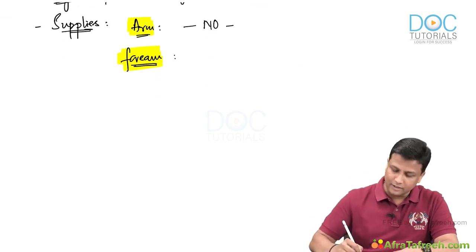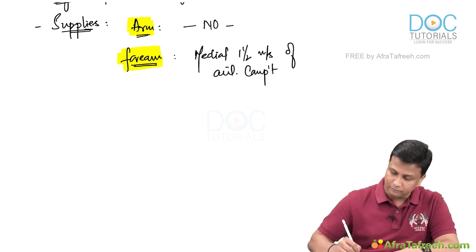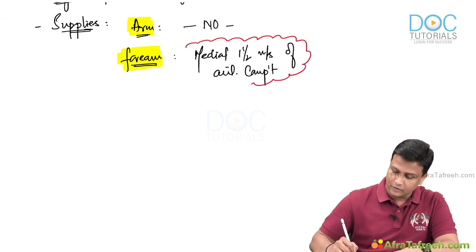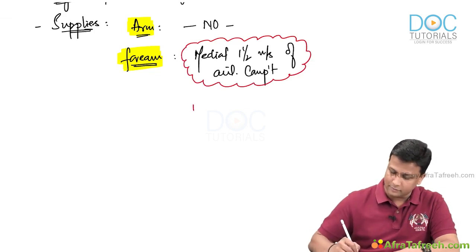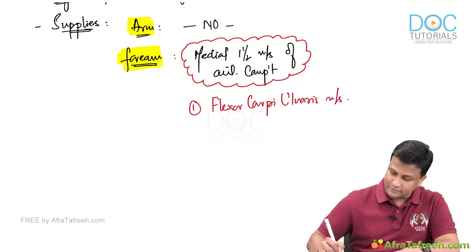So in the forearm, ulnar nerve will be supplying to medial 1.5 muscles of anterior compartment. Okay, medial 1.5 muscles of anterior compartment. Now what will be this 1.5 muscle? Number one, that will be your flexor carpi ulnaris muscle.